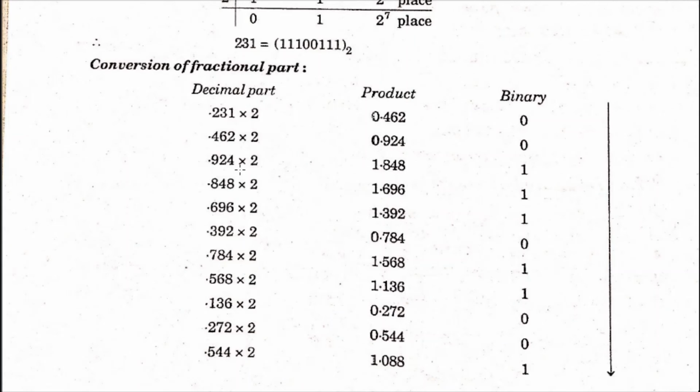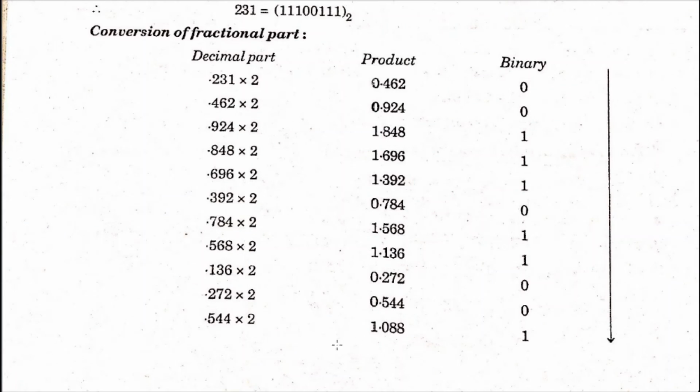Now multiply 0.924 by 2, and in this product our integral part is 1. In the next step, we multiply 0.842 by 2, and our integral part is 1, and so on. As you can see in this step, our product is 1.088, so our integral part is 1.